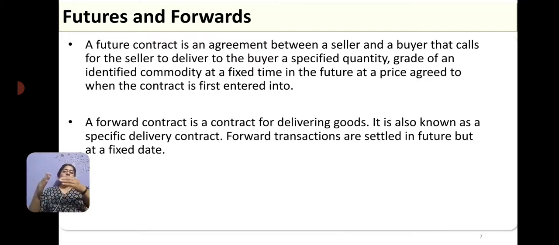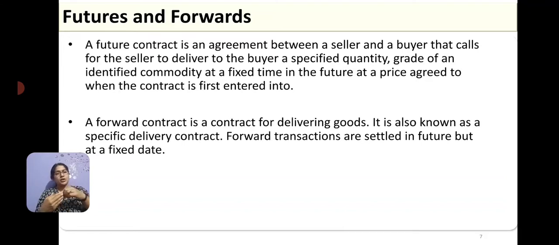I am deciding it today, but I am going to deliver say after 3 months, once the ragi is ready for the harvest and once it is cut and cleaned and packed. So that is called the forward contract, where the agreement happens today, but the delivery of the goods will happen on a future date at the price agreed, which is today's price.